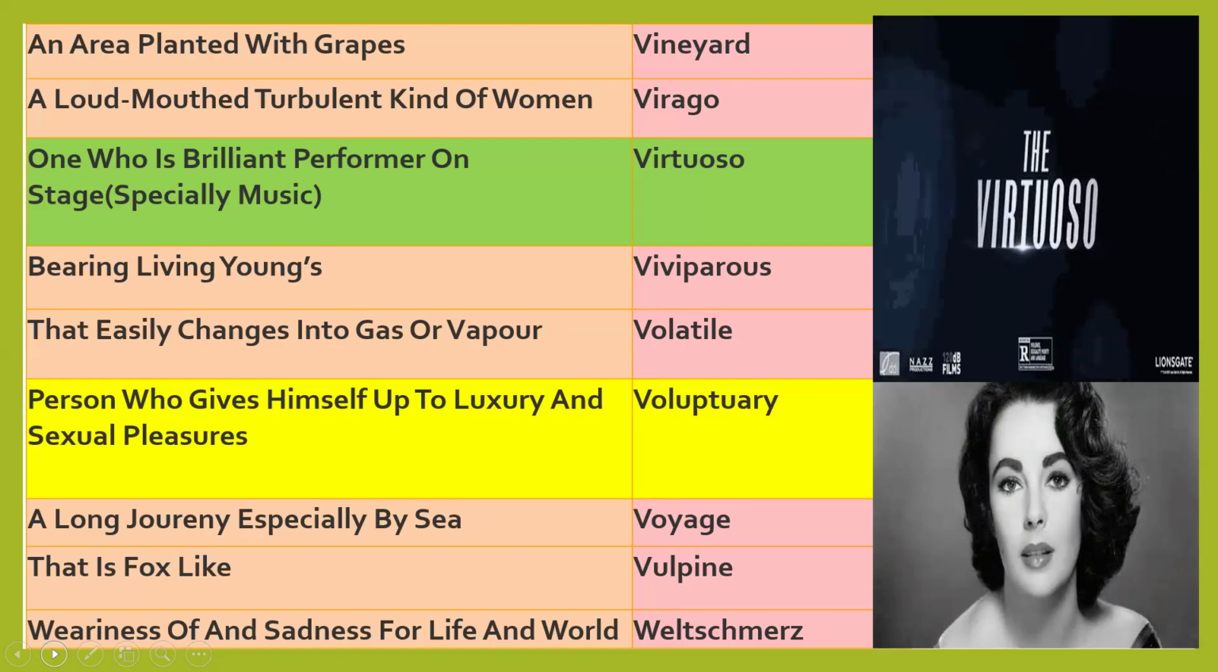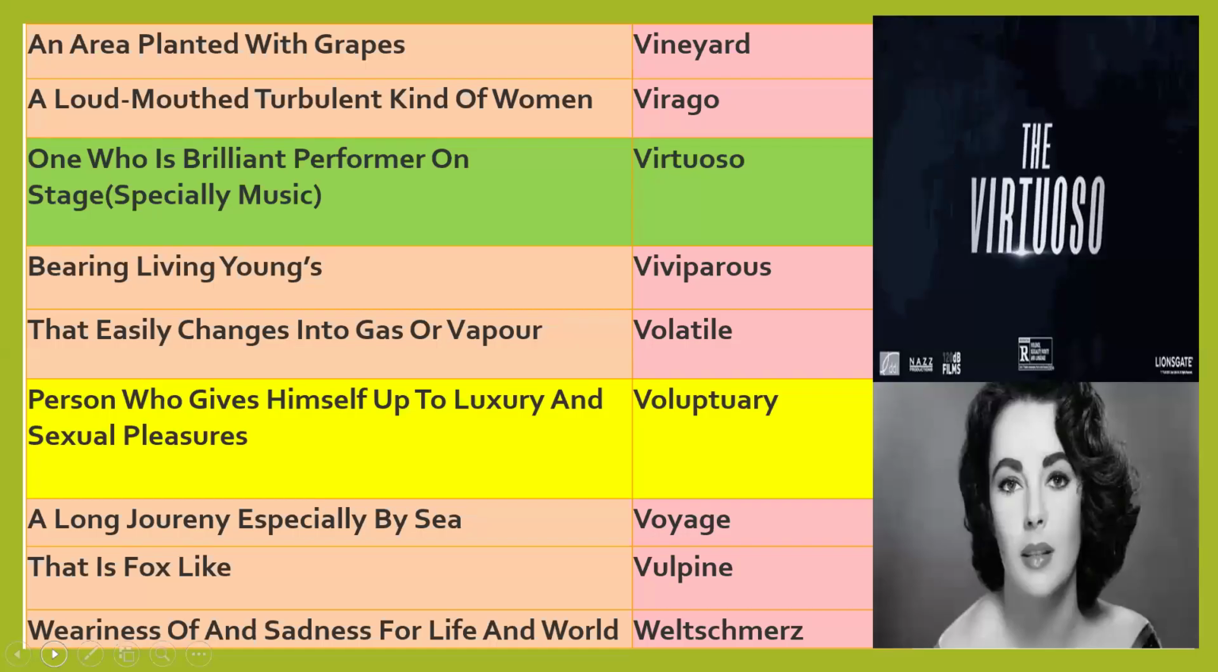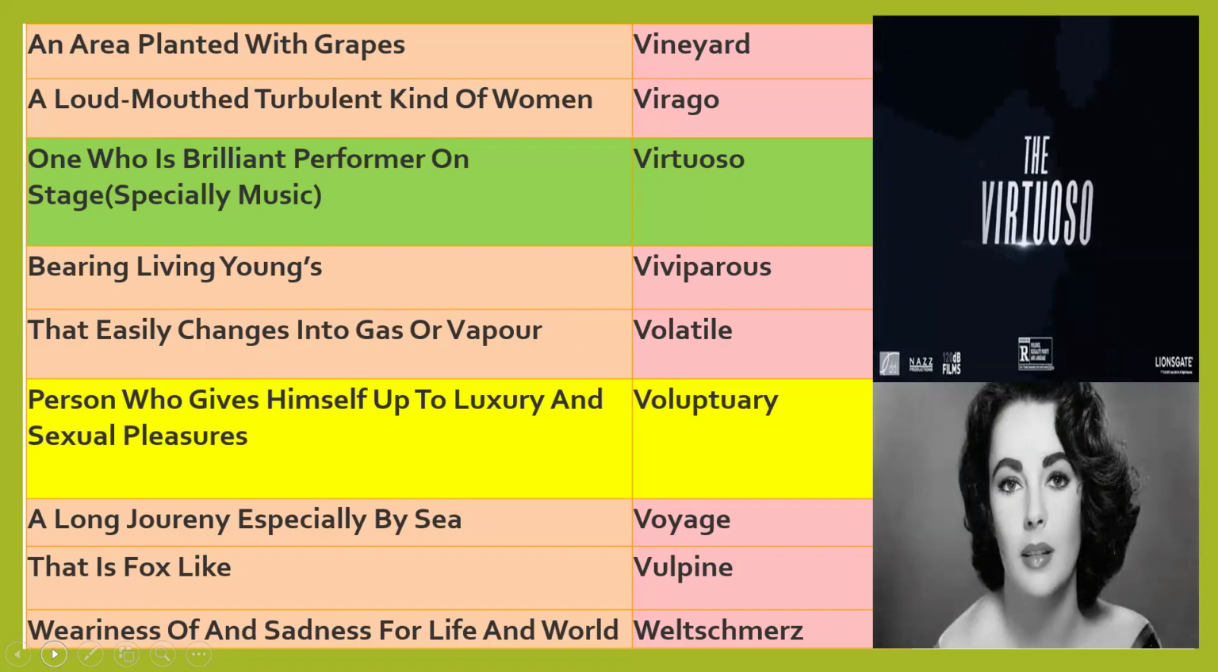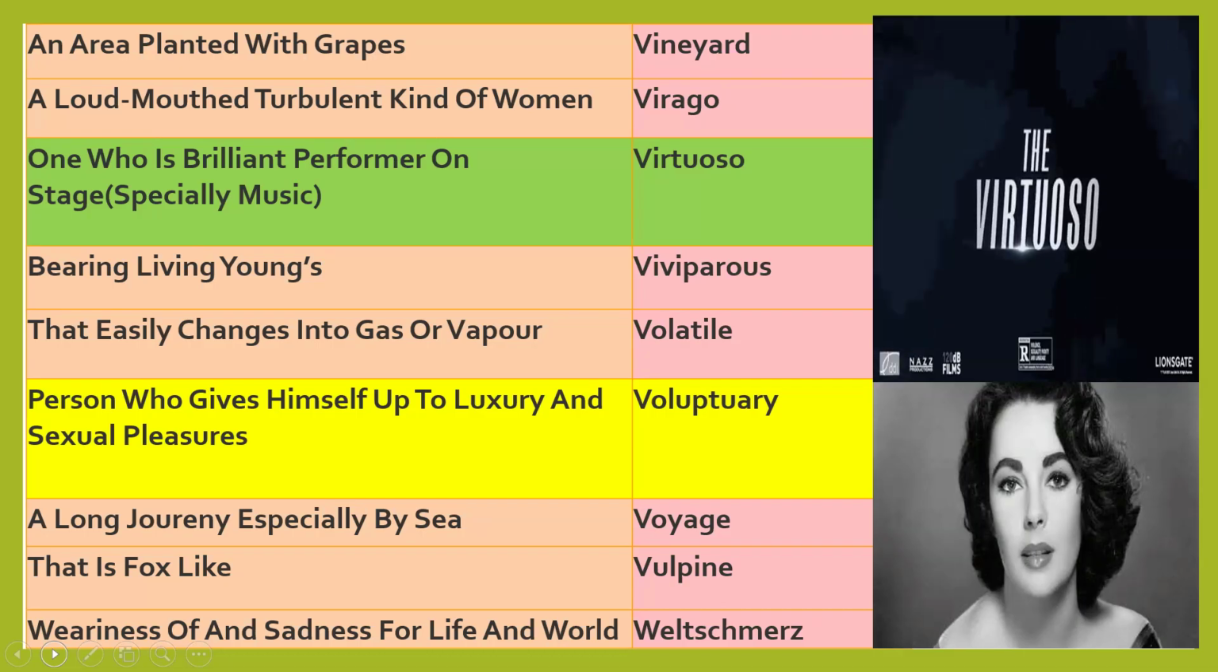A woman who is very talkative and always fights with others, arrogant in nature, a loud-mouthed, arrogant nature of woman is virago. Nobody likes a virago. Virtuoso, one who is a brilliant performer on stage, especially in music. Viviparous, organism which gives birth to young ones.